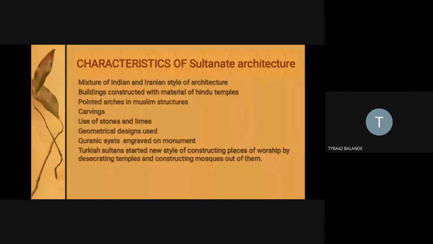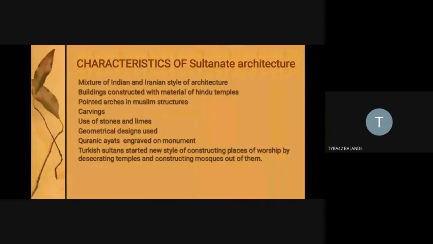When we talk about the geological influence on regional architectural styles, we see different utilization of stones from the quarries which they dug in the local region, and the lime which they used as a binding material. Lime, as you know, is calcium carbonate, and they used it as cement for binding any type of monument.